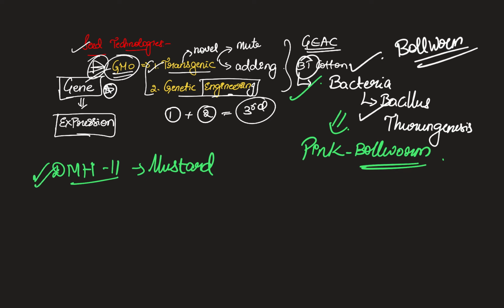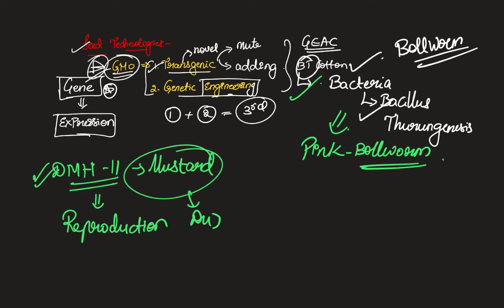Another crop that was asked in the previous year's questions was the DMH11 of mustard. But here it is not about resistance to any disease, but about faster efficiency in reproduction. Just remember that. No need to delve into the details. And who produced this? Delhi University.